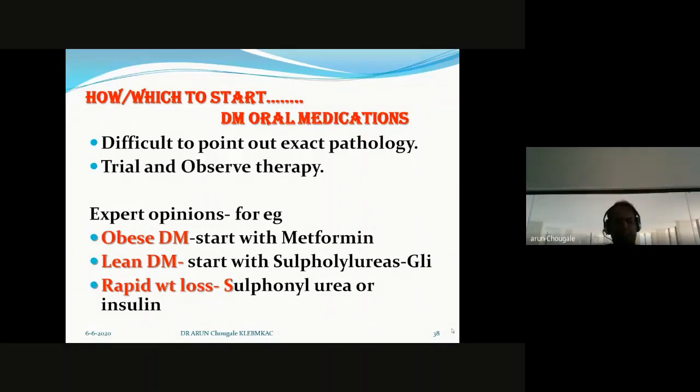It is difficult to point out the exact pathology. It is a trial and observe therapy. So expert opinion is that an obese DM or normal weight individual always starts with metformin. Lean DM with raised sugar level always starts with sulfonylureas, that is glimepiride. If the patient is having rapid weight loss, start with sulfonylureas like glimepiride, because I initially said that for high sugar level, emergency management with oral doses, the best drugs are sulfonylureas. For rapid weight loss, either you control it with sulfonylureas or insulin therapy.